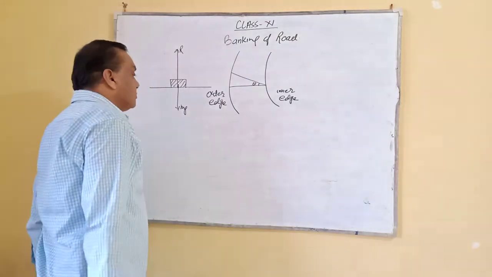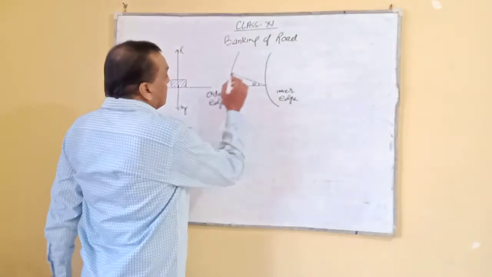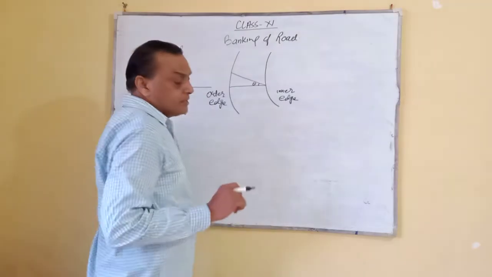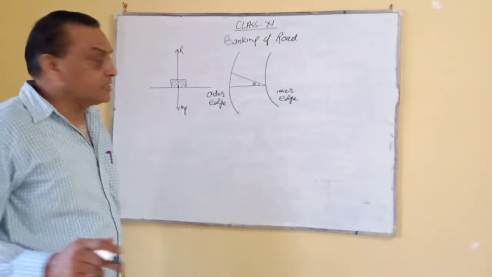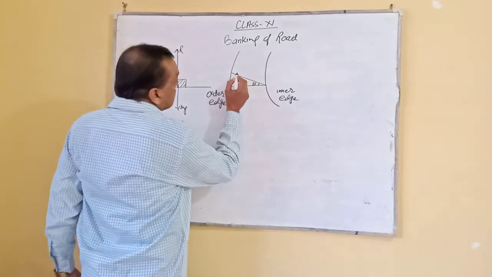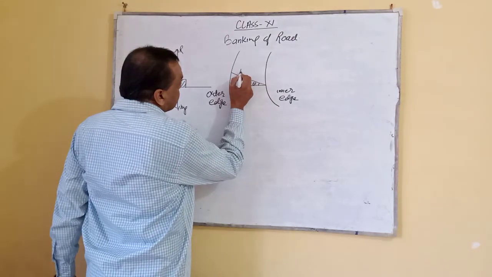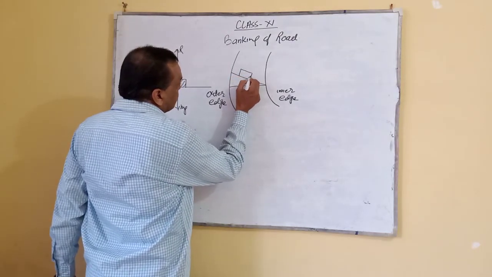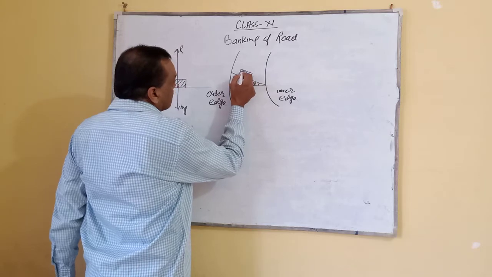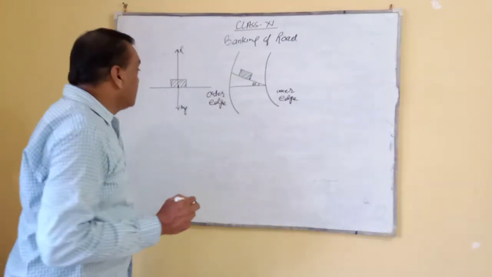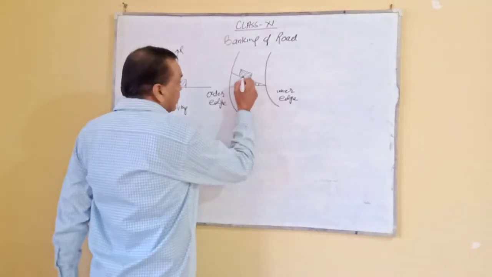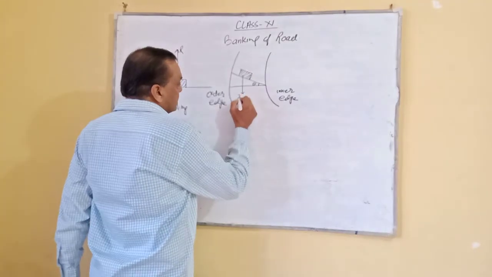As I already told, this is to avoid accidents. Suppose this is the vehicle, and its position will be like this. You know that weight is a vector quantity, and weight always acts in the downward direction.